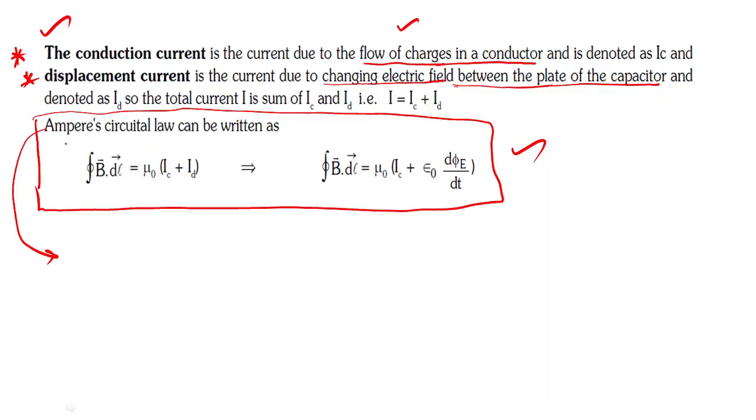So next, write down the Ampere circuit law. Now it can be written how? Instead of only the conduction current, one displacement current also you will add. Yes or no? Then this equation becomes consistent. Okay?